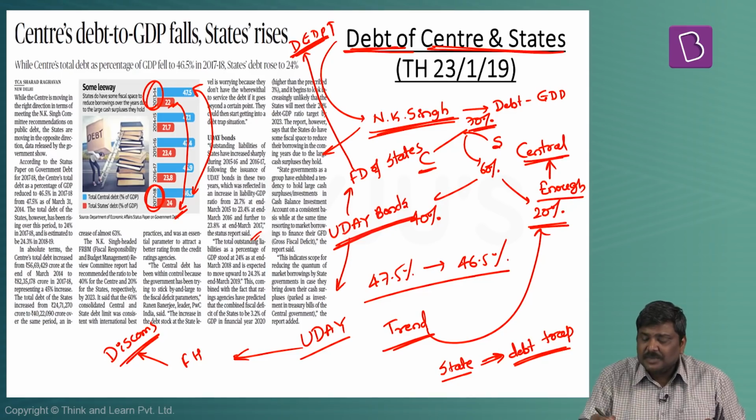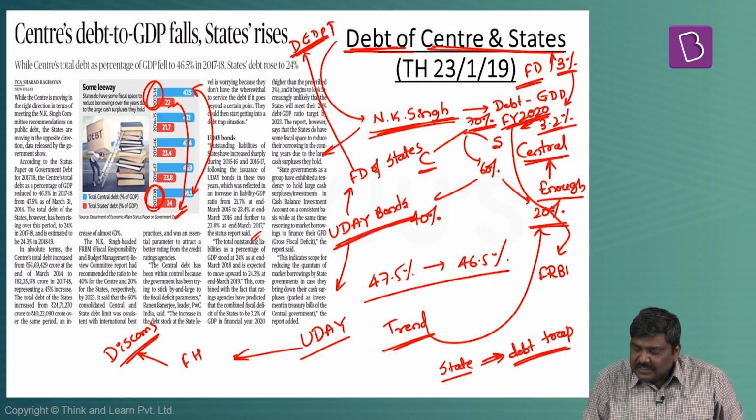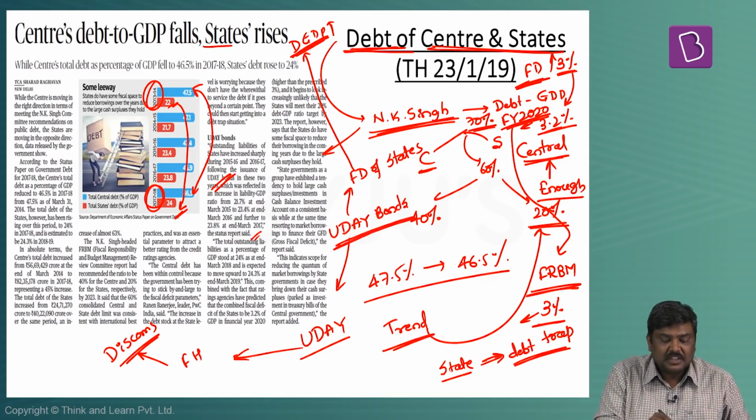And the second issue is that the fiscal deficit of the states has been higher than 3% in this particular fiscal, and it is expected to reach 3.2% in the next fiscal, that is fiscal year 2020, which is again higher than the recommendation given by the FRBM committee, which basically stated that the fiscal deficit should be up to 3% in case of the center as well as the states. So these are some of the points given in this particular article.